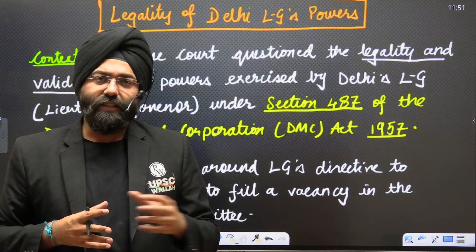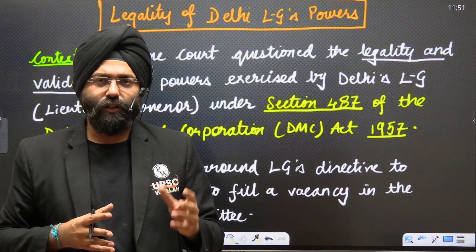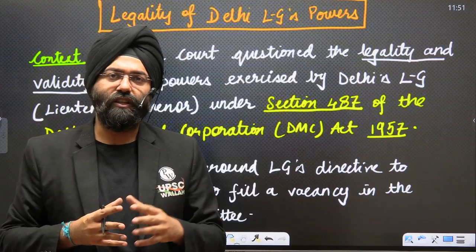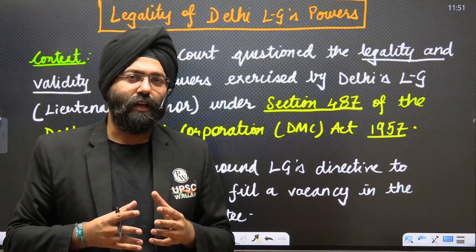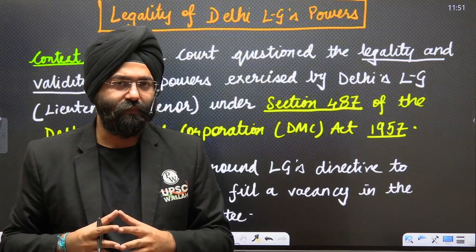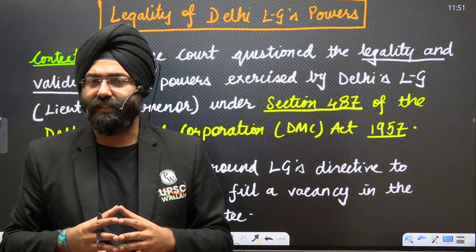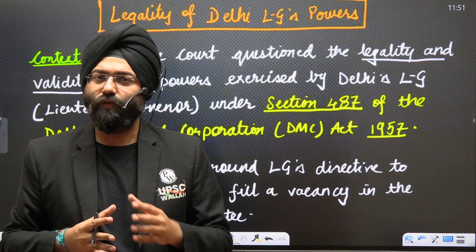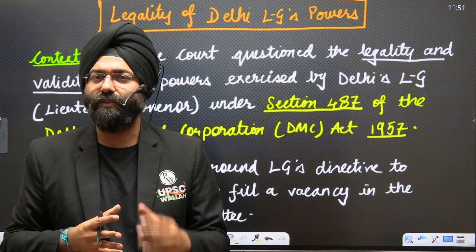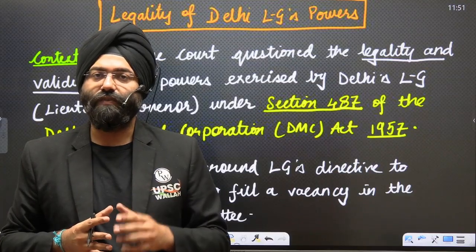Because what is being said is that intervention of the Lieutenant Governor in the functioning of what ought to be the role of the government, as well as intervention in the processes of election, stigmatizes the effective functioning of the democracy. That is why the Supreme Court has very categorically asked what the role of the Lieutenant Governor is, and why the Lieutenant Governor is intervening in the process of the election. That is what is being questioned here.